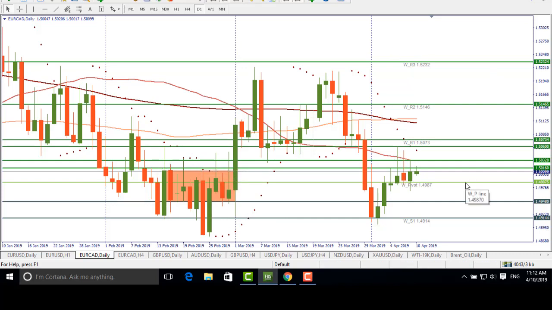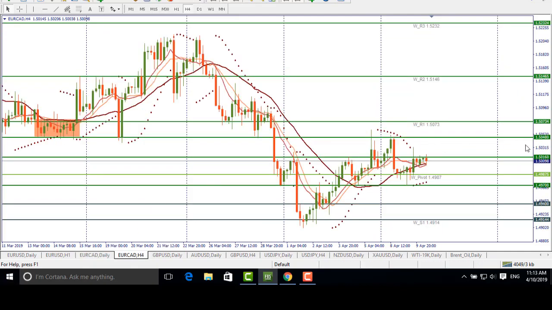If euro is weak, the pair will turn around and will meet the first support at 149.87. As soon as this level is crossed, the pair will fall towards 149.48. What about the 4-hour chart?